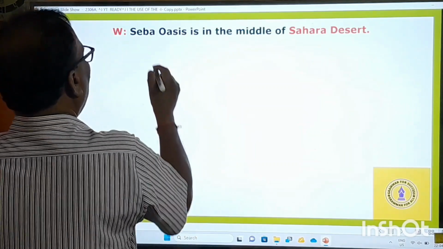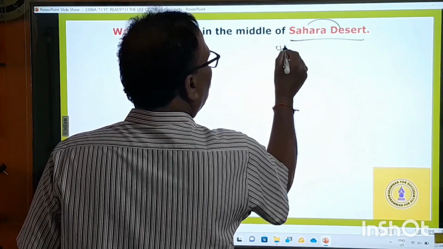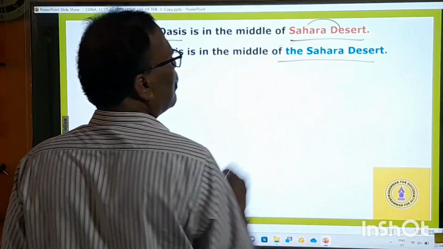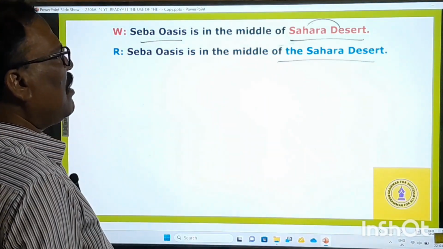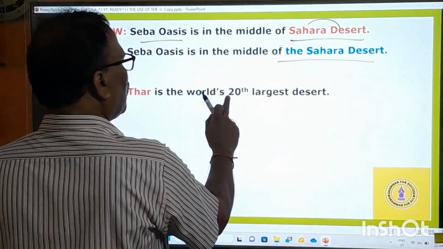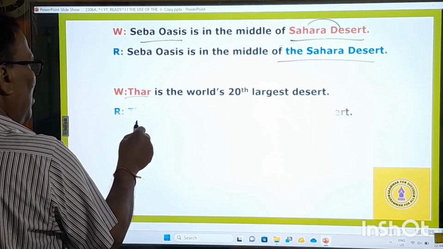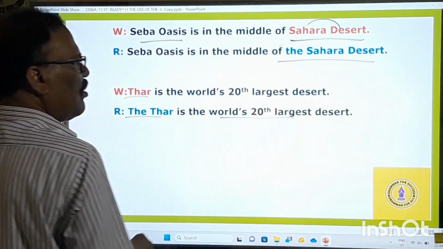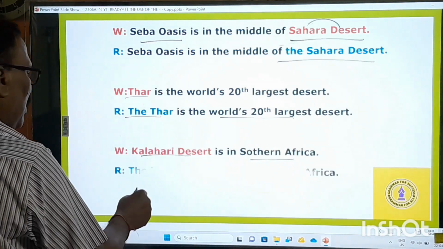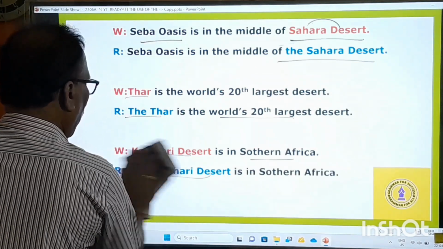And here you pay attention. Siwa Oasis is in the middle of the Sahara desert. Simply saying Sahara desert is a mistake, but you have to say the Sahara desert. And next, the Thar is the world's 20th largest desert. And the Kalahari desert is in South Africa. So in this way, before the names of deserts, you must use the definite article.